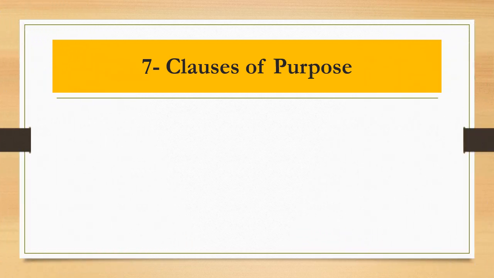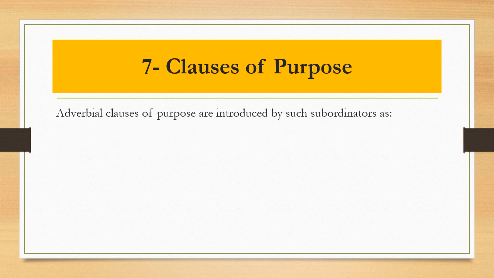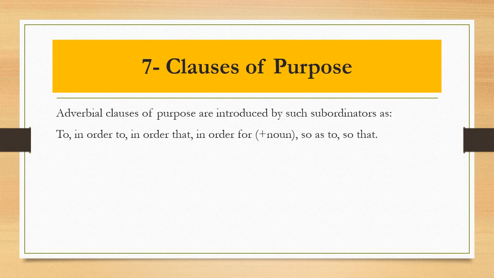Clauses of purpose. Adverbial clauses of purpose are introduced by such ordinators as to, in order to, in order that, in order for plus a noun or a pronoun, so as to, so that. The major one is to. We call it clauses of purpose, الجمل الغرضية, because we do it for a purpose.